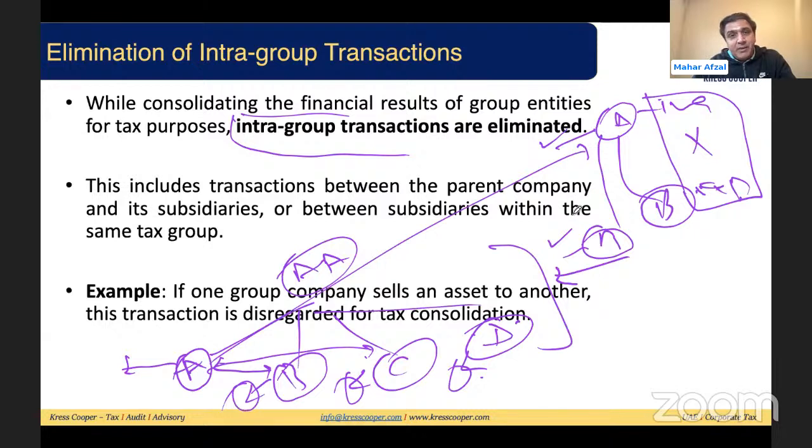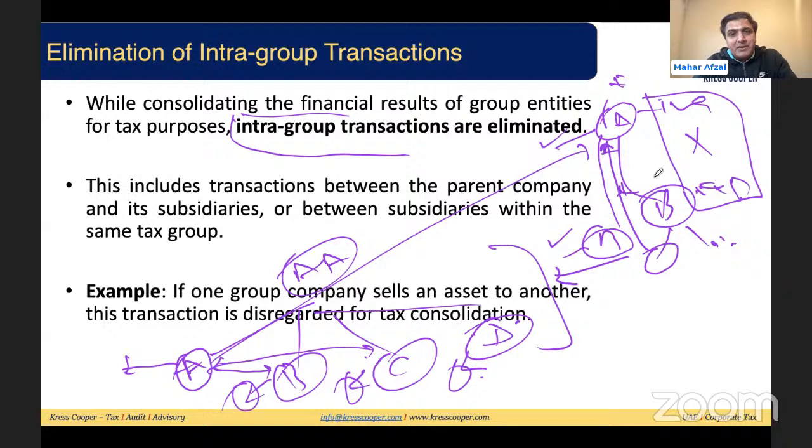In the same way, there might be a provision. Company B is in valuation services, and company B is providing valuation services to A. So this company will be booking income and this company will be booking expense, and this transaction will be eliminated. So whatever the intra-group transactions are, all will be eliminated to calculate the group taxable profit. Where do we start? First of all, we calculate the separate entity taxable income. Then we calculate the group taxable profit or group taxable income. While doing this, all intra-company transactions will be eliminated.